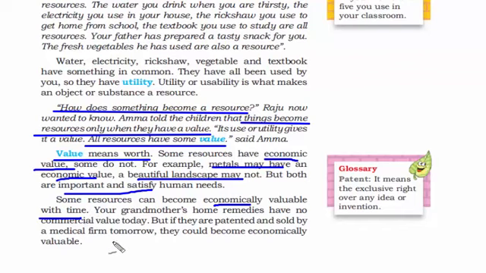Another good example is if your grandmother says, "Eat this. This will help you in getting rid of your cold." Now you will not go and question her about the scientific logic behind it, because it's a home remedy which has been done for years and years. But if you patent it or register it as a medical procedure or make a tablet out of it, it can become economically valuable because you're going to sell it.